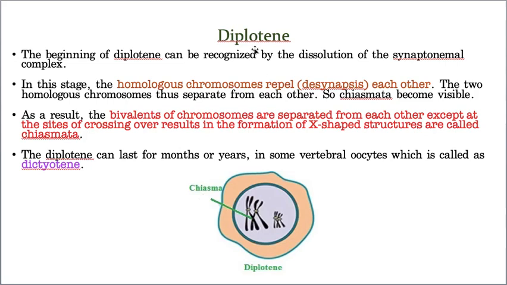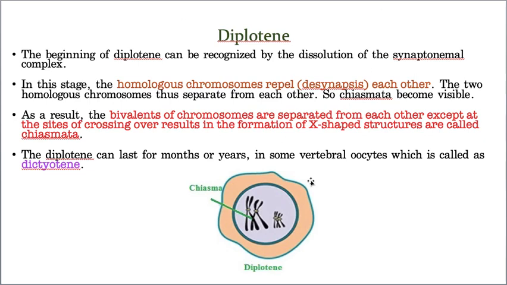One important point: diplotene sustains even for years in vertebrate oocytes, and this stage is called dictyotene. Now we understood, that means it can remain stuck for years together, and that phase is called dictyotene. Okay, hope you understood what diplotene is.